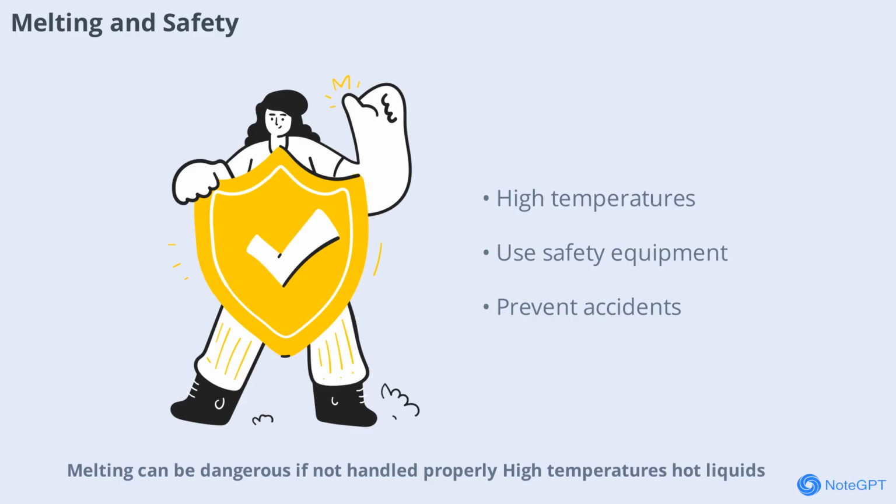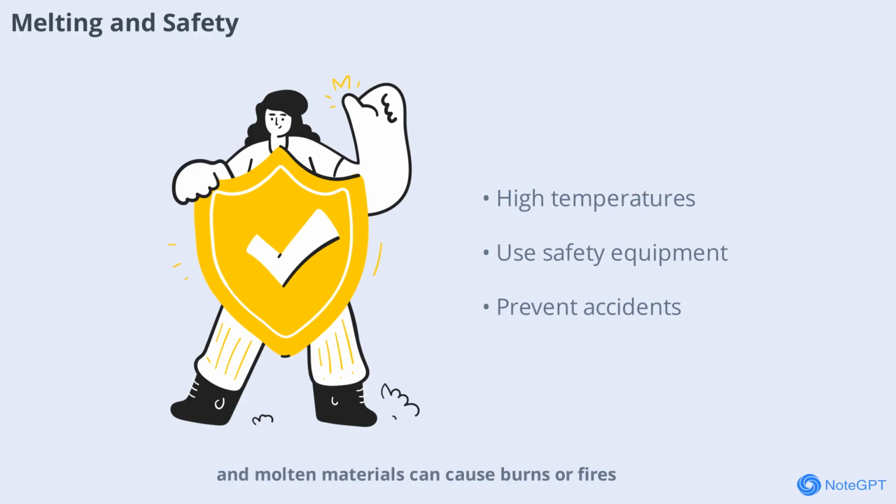Melting can be dangerous if not handled properly. High temperatures, hot liquids, and molten materials can cause burns or fires. That's why safety equipment and procedures are essential in places where melting occurs, like factories, kitchens, and laboratories. Understanding the risks helps keep people safe.